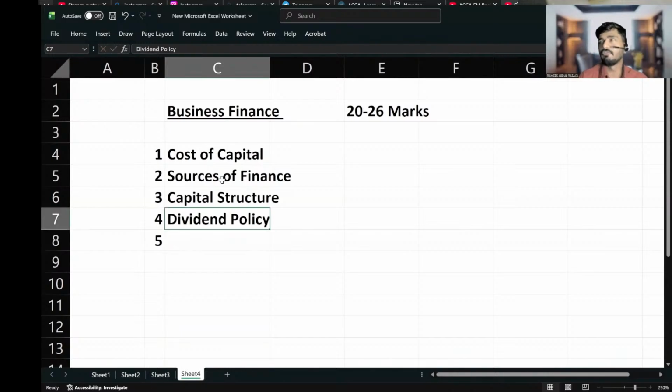If you think yourself, how can I study dividend policy? Set a timer for 30 minutes, and within that 30 minutes, you can easily cover the entire dividend policy. That much small a chapter it is.